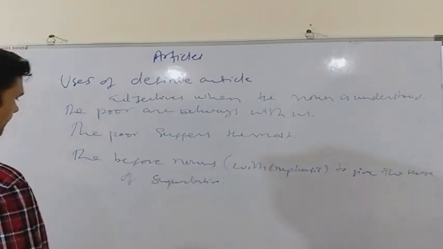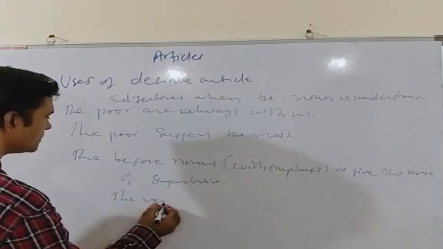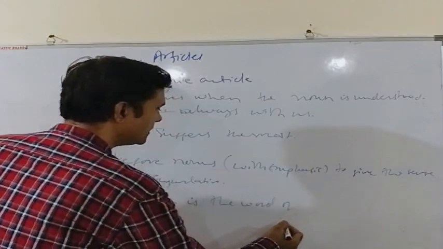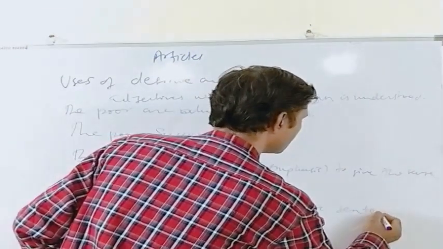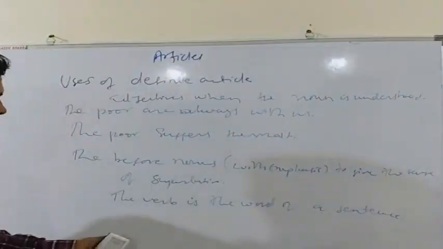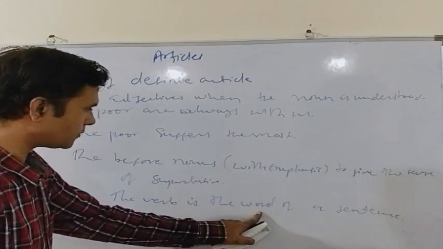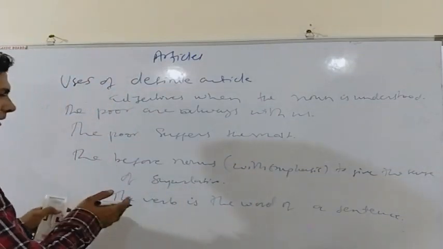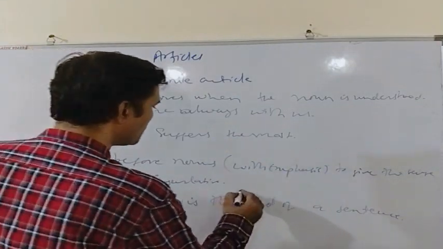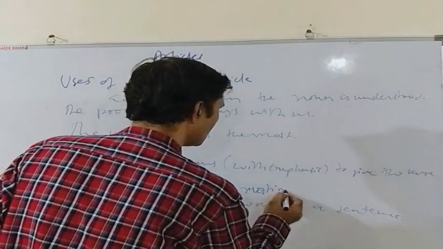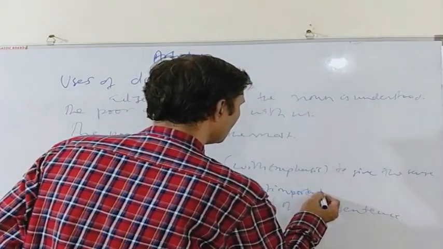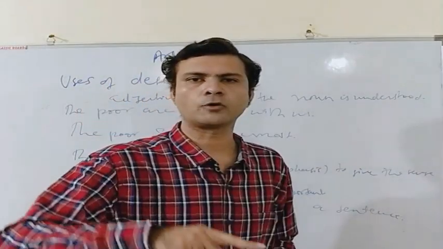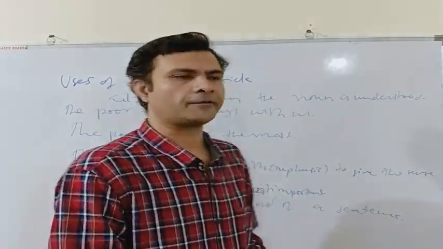As for example, the verb is the word of a sentence. So we are using "the" before word to give emphasis, to give a sense of superlative. What this sentence means is the verb is the most important word of a sentence.